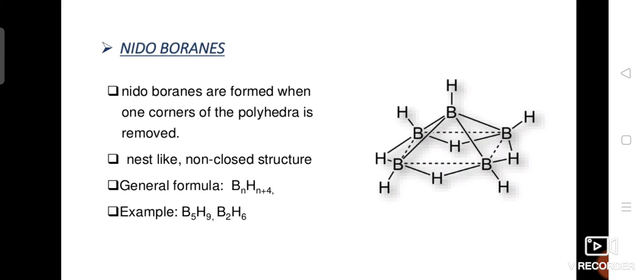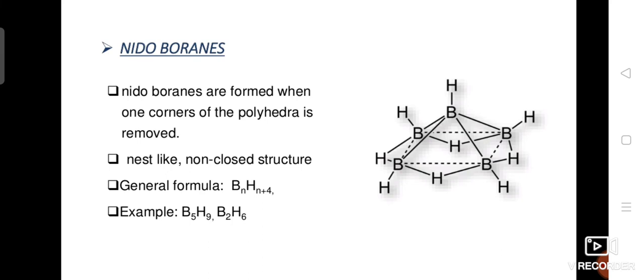Each BH unit contributes 2 electrons to the skeleton, each CH unit, present in carboranes, contributes 3 electrons, each remaining hydrogen atom offers 1 electron, and the charge gives 1 electron to the skeleton. So we can calculate the total number of electrons.